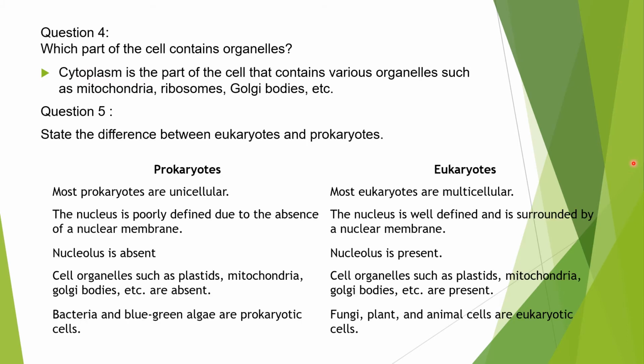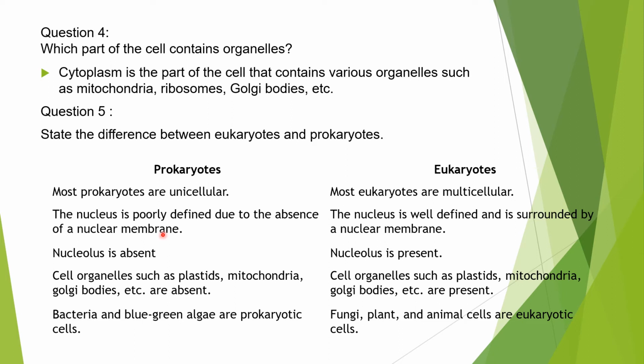Now question number five. We have to write the difference between eukaryotes and prokaryotes. These are a few points which we can summarize while writing the difference between both. Prokaryotes are unicellular, and eukaryotes are mostly multicellular. The nucleus is poorly defined because the nuclear membrane is absent. The nuclear membrane is not there.